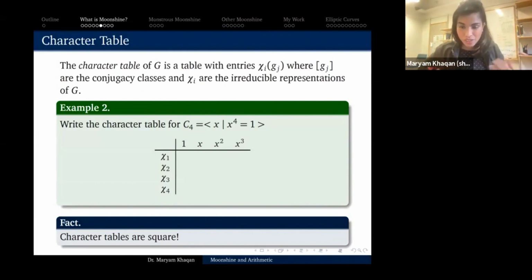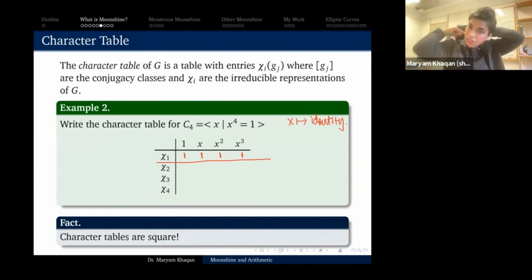So here's how you fill in a character table. chi1 is the first irreducible representation. One possibility for a representation is just to map X to the identity map. Okay, so what are the other one-dimensional irreducible representations of C4?